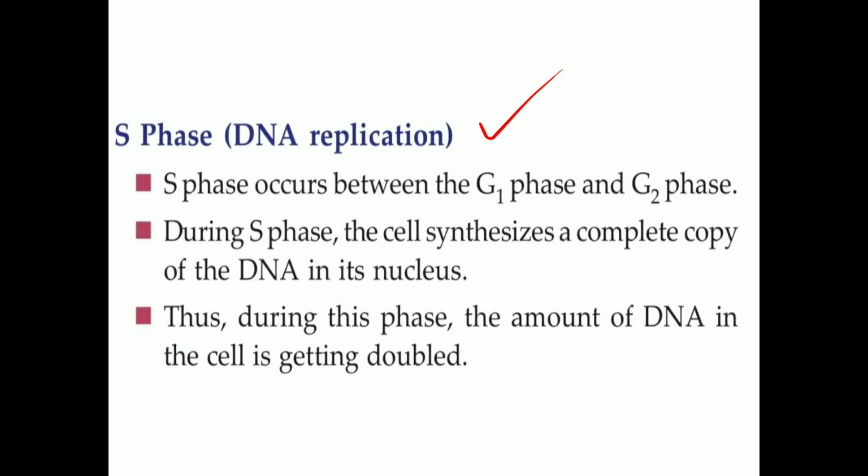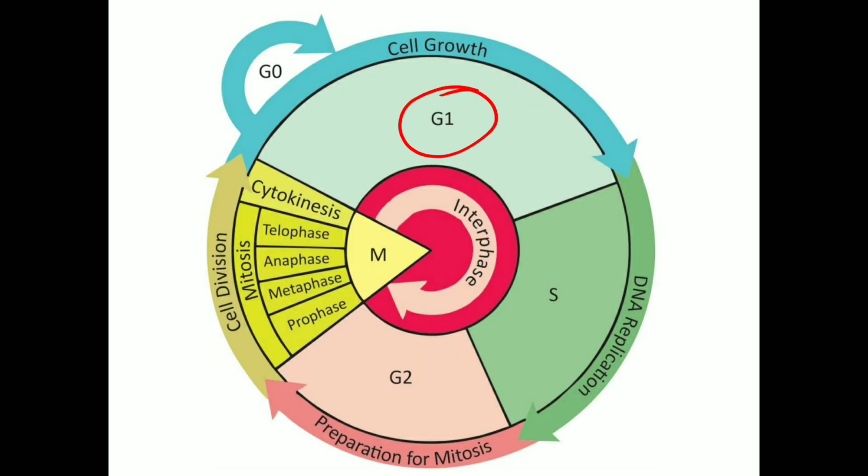The next is S phase. DNA replication takes place here. S phase occurs between G1 phase and G2 phase. So this is G1 and this is G2, and the S phase is here between the G1 phase and G2 phase.